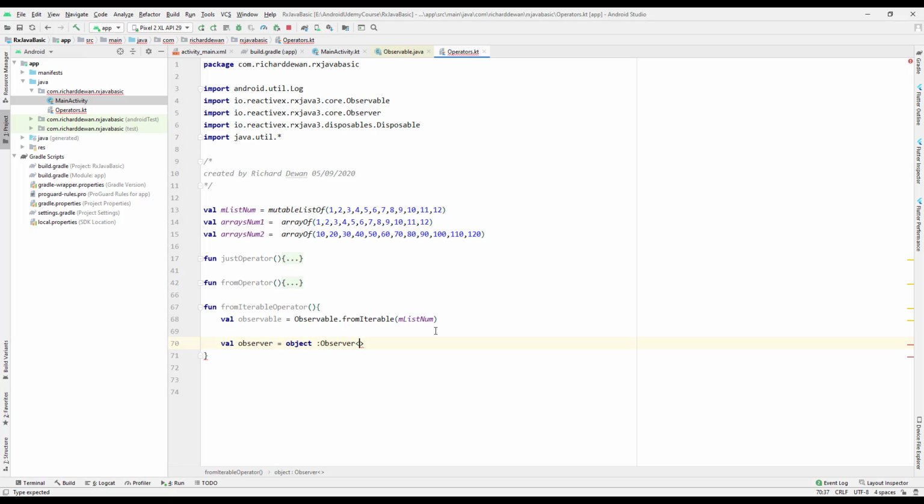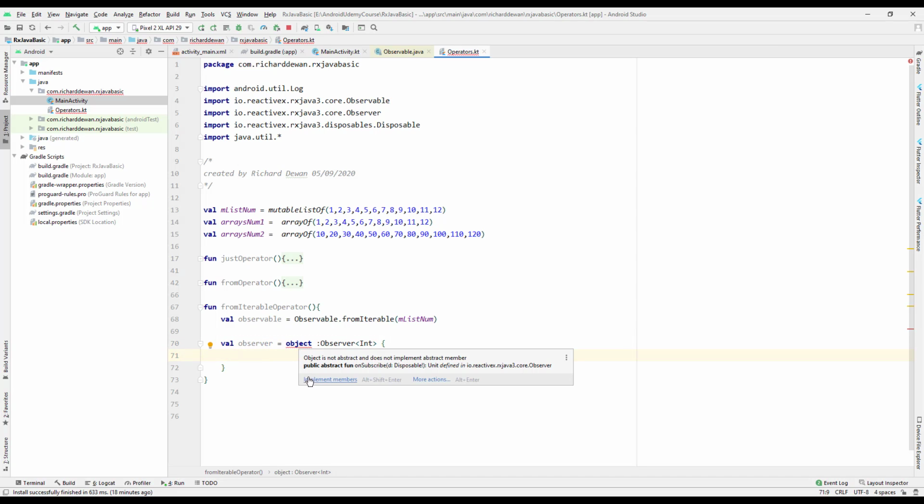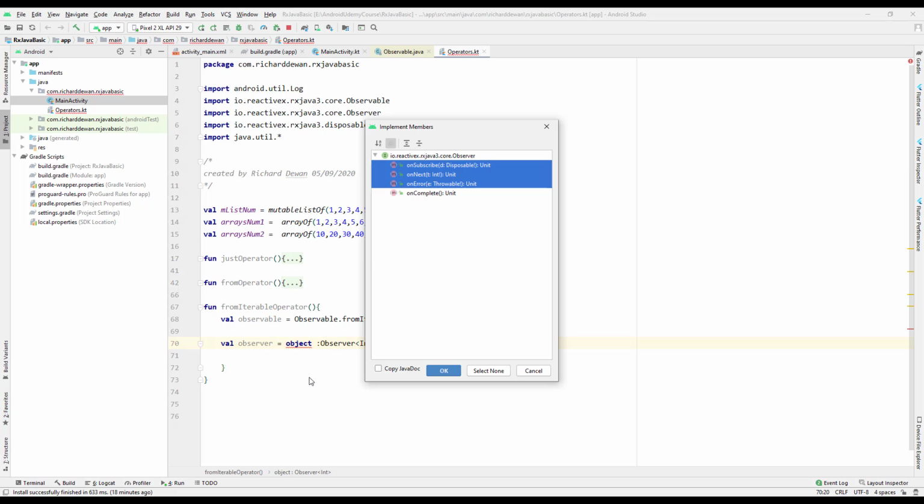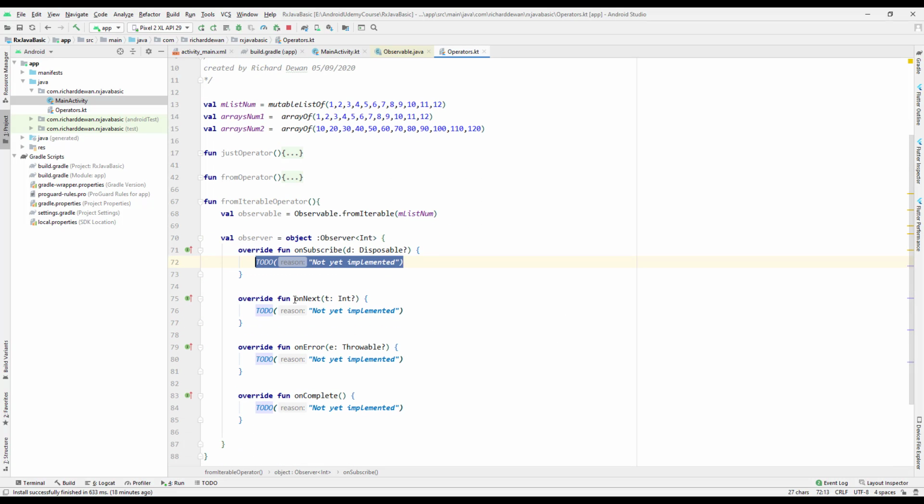We have to take the type as integer because this is an integer list, so we are expecting an integer over here. And let us implement all of the members. This is the same that we have previously implemented: on subscribe, on next, on error, and on complete.